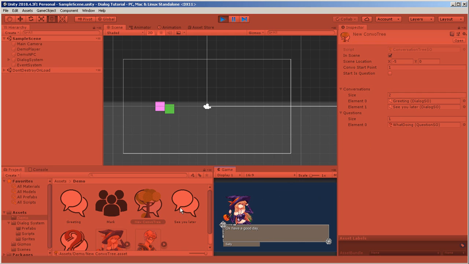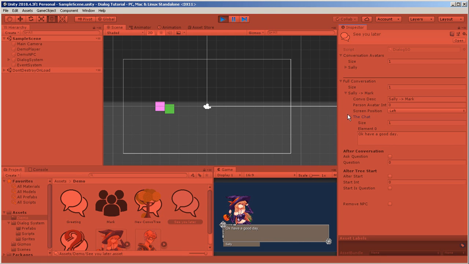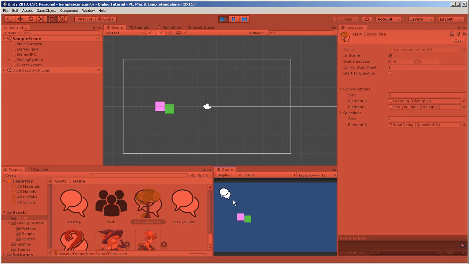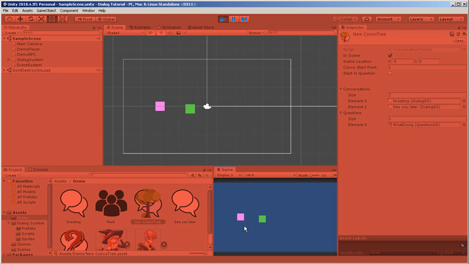We never looked at it, but if I look at it, it only has Sally to Mark, have a good day. However, this has changed our start point to 1, so index 1, not a question. So conversation index 1 is this. If I exit this and I go back in, she keeps saying have a good day. So that will be her default after we've talked to her.